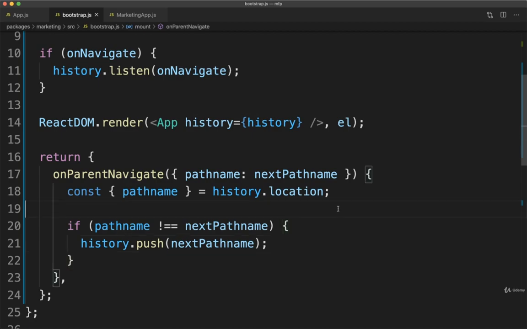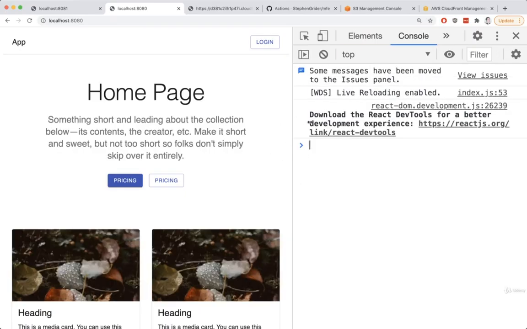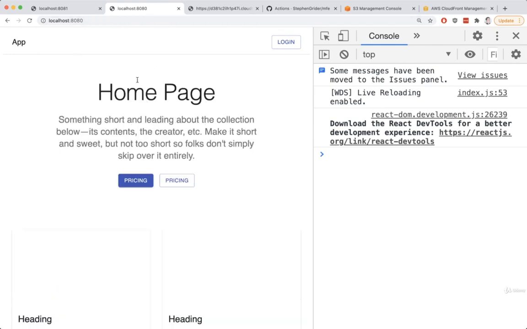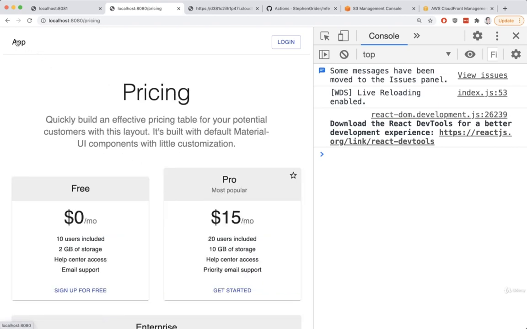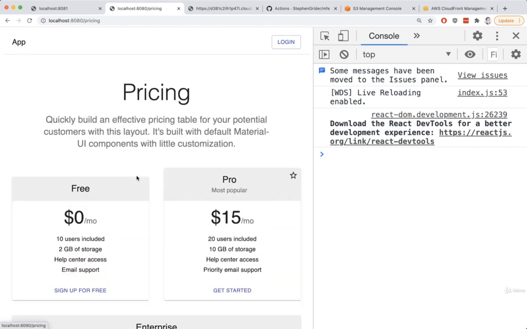And that should be it. So let's flip back over and do a quick test. I'm going to make sure I refresh the page. I'll then click on pricing. We go over to pricing. I'll click on app inside the header, and we go back to our home page. Awesome. So we can now toggle back and forth every single time our URL updates, which is exactly what we want.